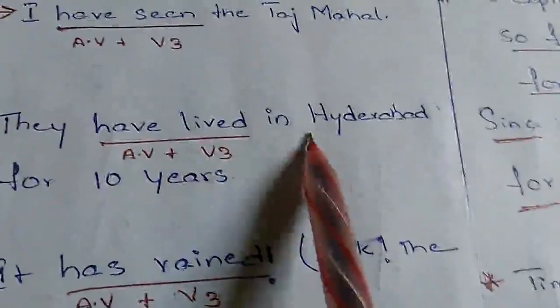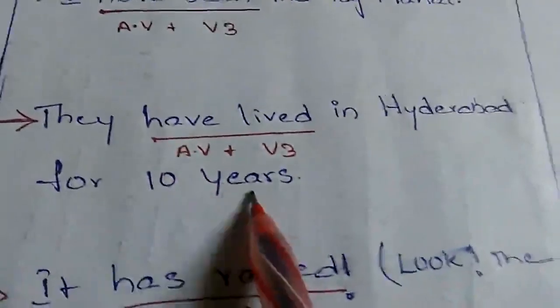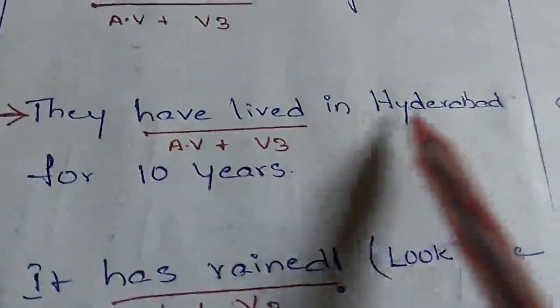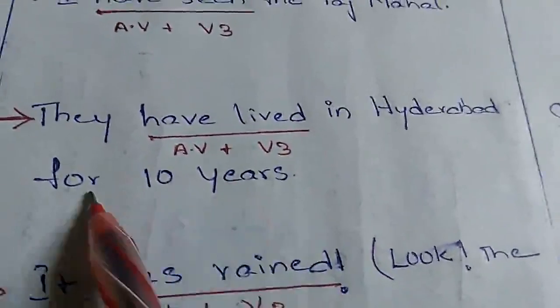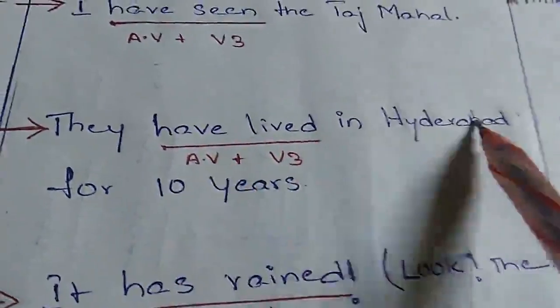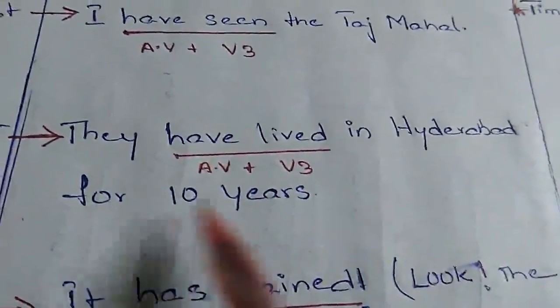See this example. They have lived in Hyderabad for 10 years. That means it is a link, a combination of past and present. From the past 10 years, they have been living there in Hyderabad. That means from past to present.